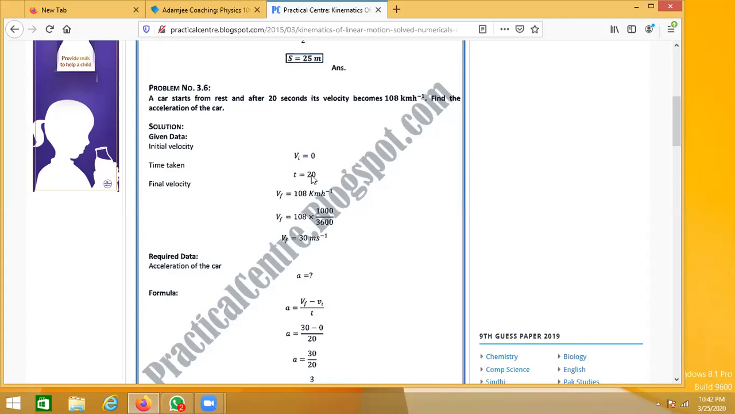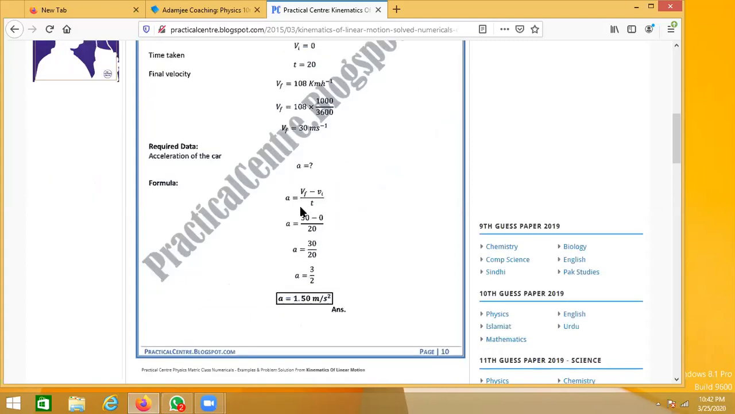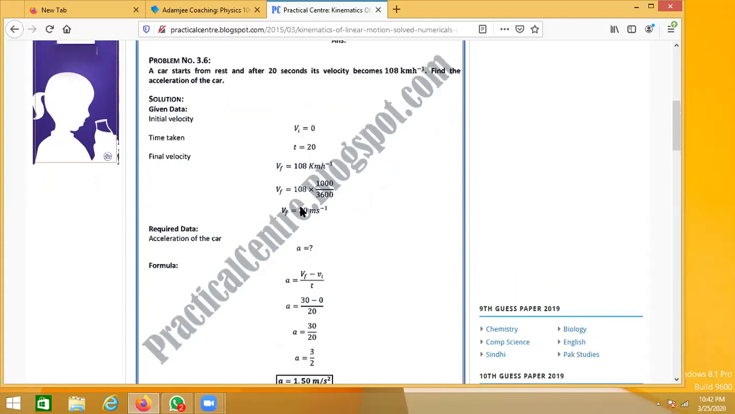Again, as I've told you, kilometer per hour is not the SI unit. Whenever you're doing numericals, you have to convert the units into the SI unit and then use them in the formula. Without converting it, you are not going to get the correct answer. As you can see, we have converted it. So now we have initial velocity 0, time, and final velocity. Again, the same question as the last one, where you need to find the acceleration.